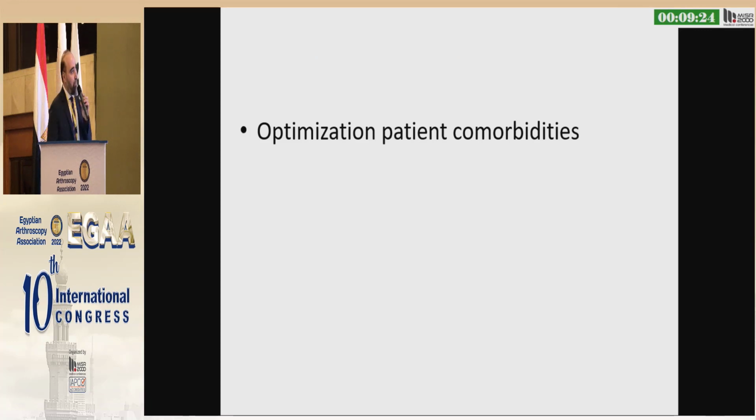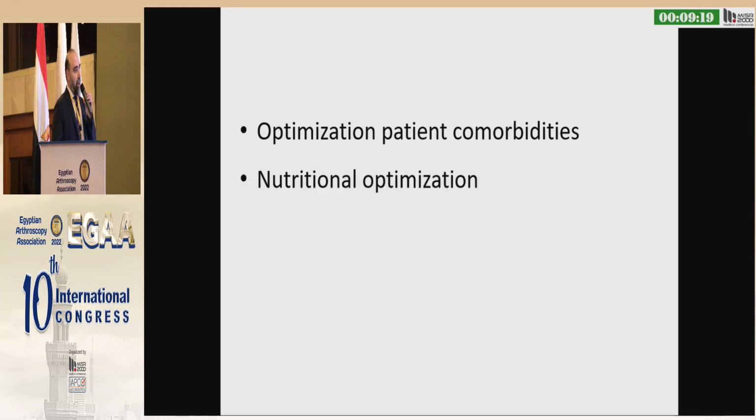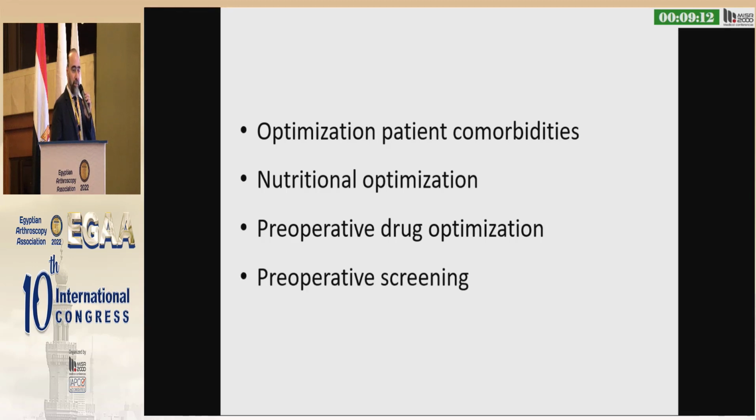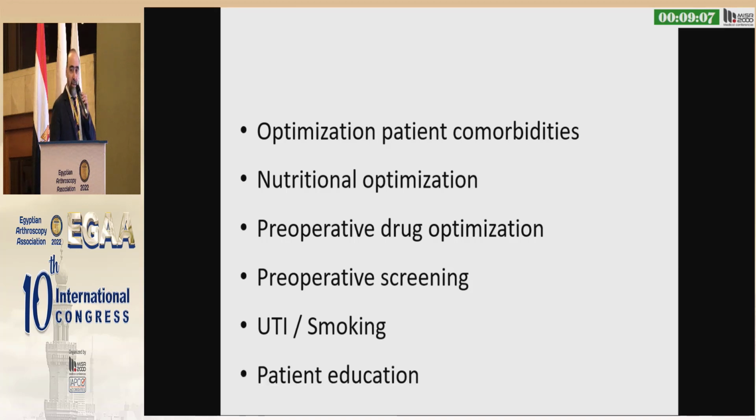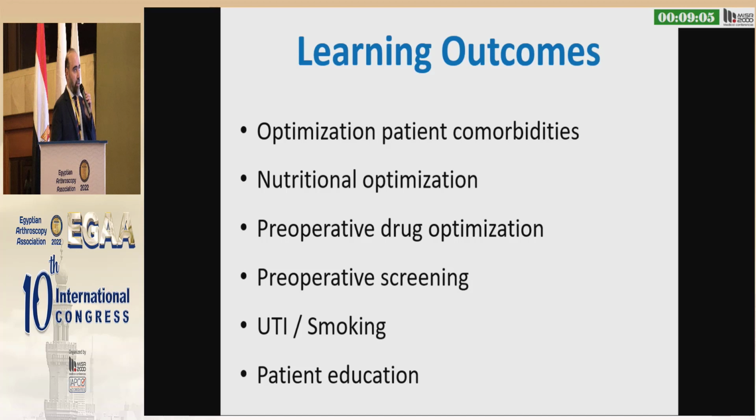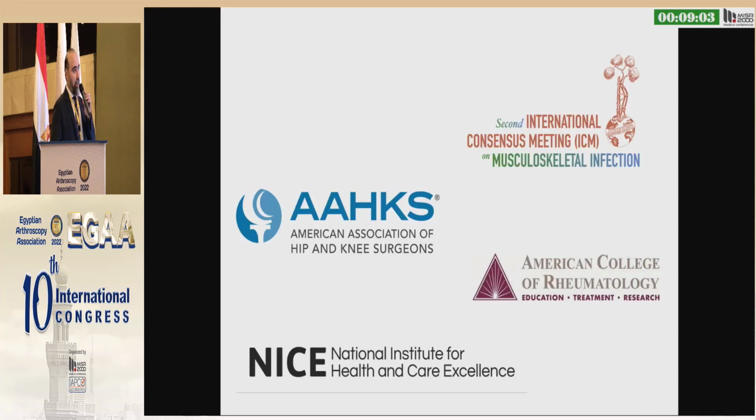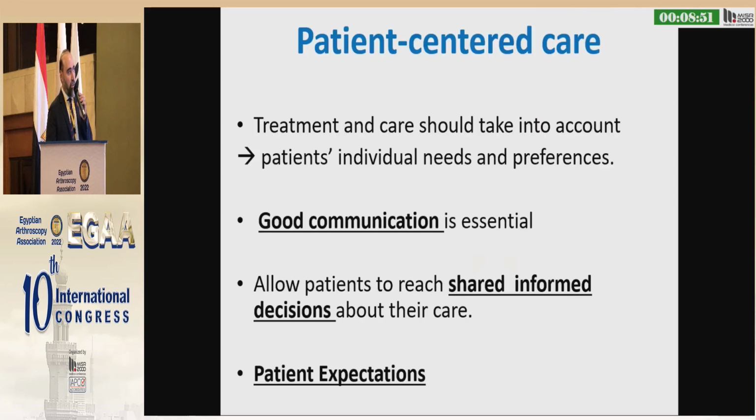So I'm going to briefly touch upon how to optimize these patients' comorbidities, how to optimize their nutritional status, preoperative drug optimization, preoperative screening, how to deal with UTIs and smoking, and to end with patient education. These are going to be my learning objectives. I based this presentation on the second international consensus meeting, AAHKS, the American Association of Hip and Knee Surgeons, NICE guidelines, and the American College of Rheumatology.